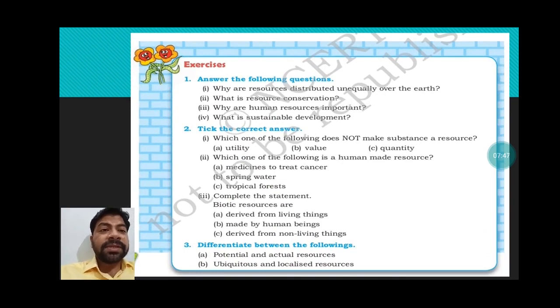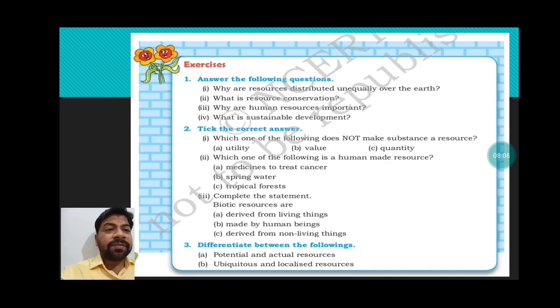You can see here, students, some external questions. I have taken the whole external question set from chapter 1. If you have any problems, I am going to explain each and every question here only. Why are resources distributed unequally over the earth?